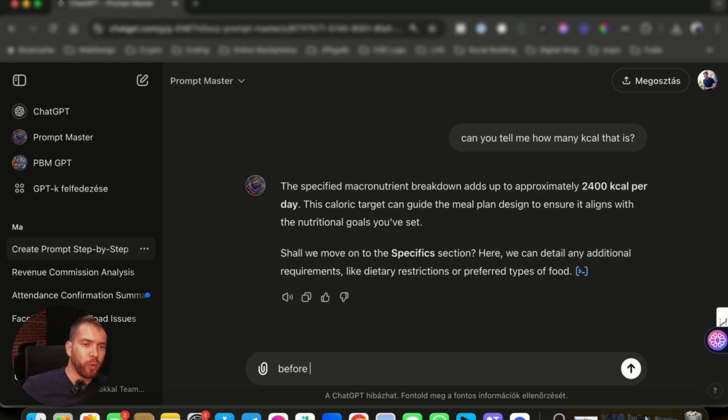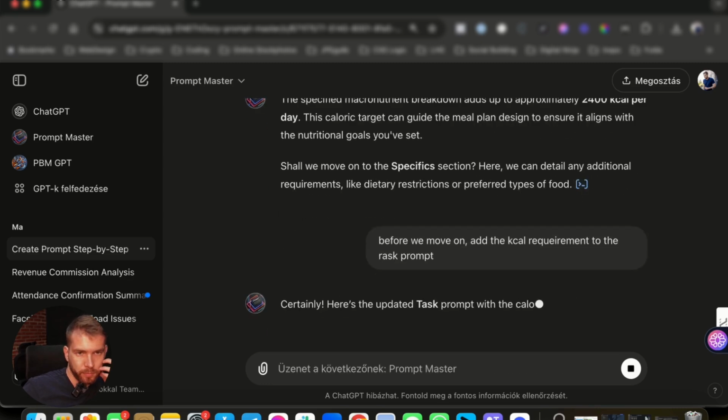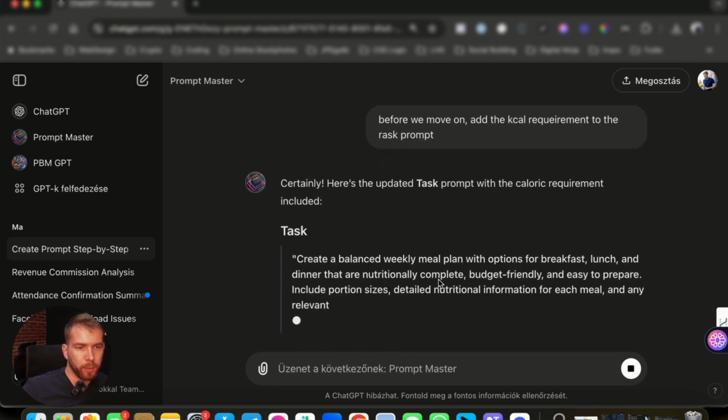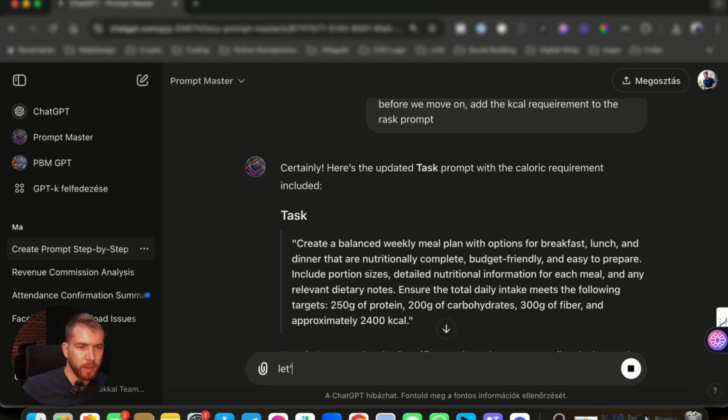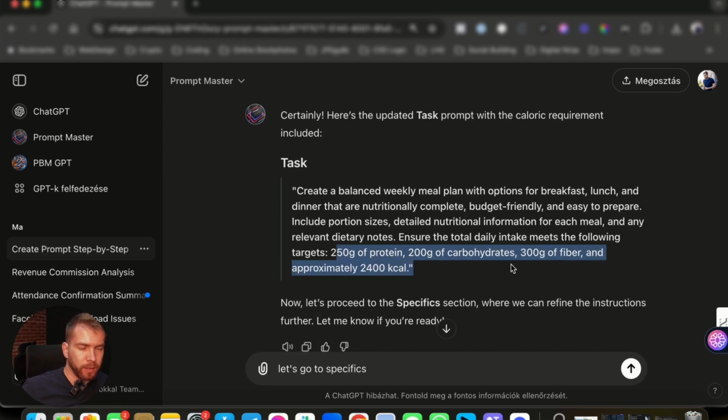Yes, before we move on, add the kilocal requirement to the task prompt. Oh, I mistyped, but it will understand. Let's go to specifics. You see, it's very simple here.